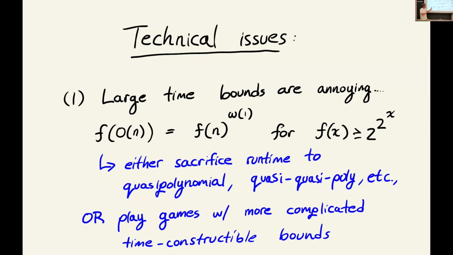using time constructible bounds. So we need to make our hardness assumption for all time constructible bounds, where the time bound is not like 2 to the 2 to the n. It's some arbitrary time constructible bound, and we need to play some kind of annoying tricks with it to get this to work. So this I'm brushing under the rug.